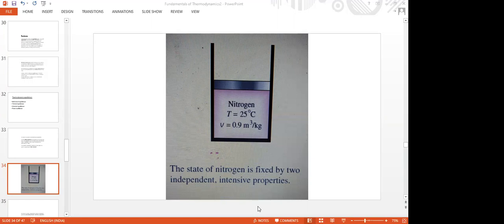Here also a T and v coordinate system. On the T and v coordinate system, the state of nitrogen in this piston cylinder can be located. This is a single phase substance, nitrogen. For any system of single phase, we will require these two properties, temperature or pressure, and specific volume. We will explain this in depth later.